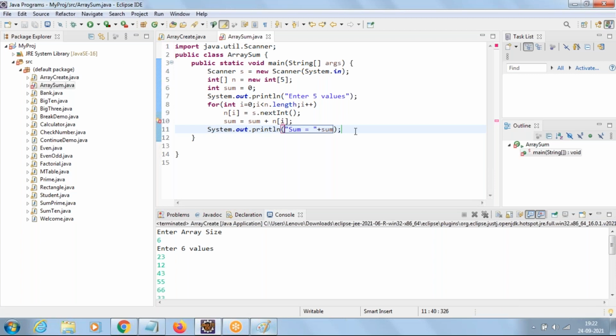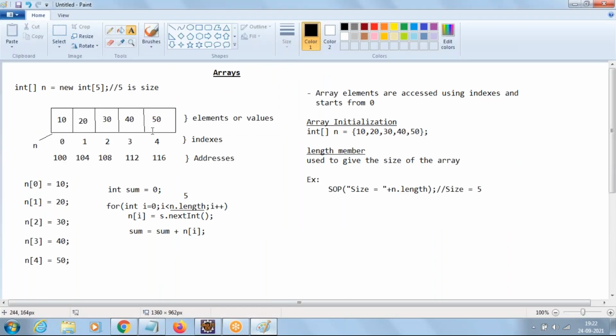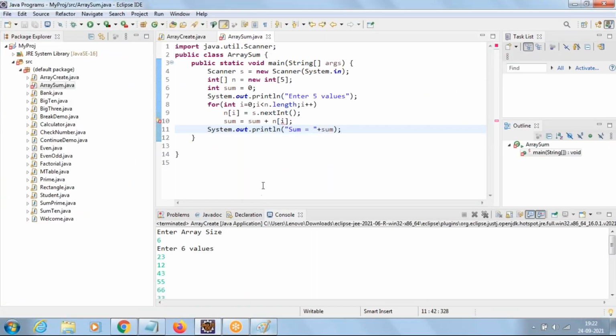So what is the output of this program? Anyone? If someone gives the same program and asks you what is the output, what answer will you give? 0? If I go with the values like 10, 20, 30, 40, 50 only, let us suppose, what is the output here? Still 100? Still it will be 0?